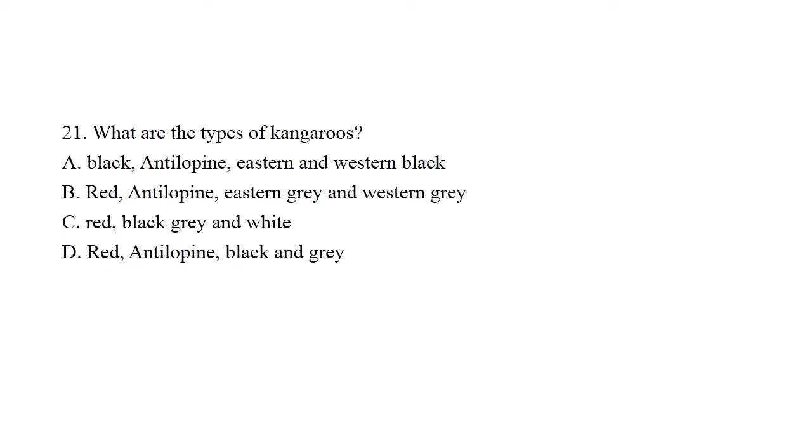What are the types of kangaroos? Option A, black, antilopine, eastern and western black. B, red, antilopine, eastern grey and western grey. Option C, red, black, grey and white. Option D, red, antilopine, black and grey. So the right one is red, antilopine, eastern grey and western grey.